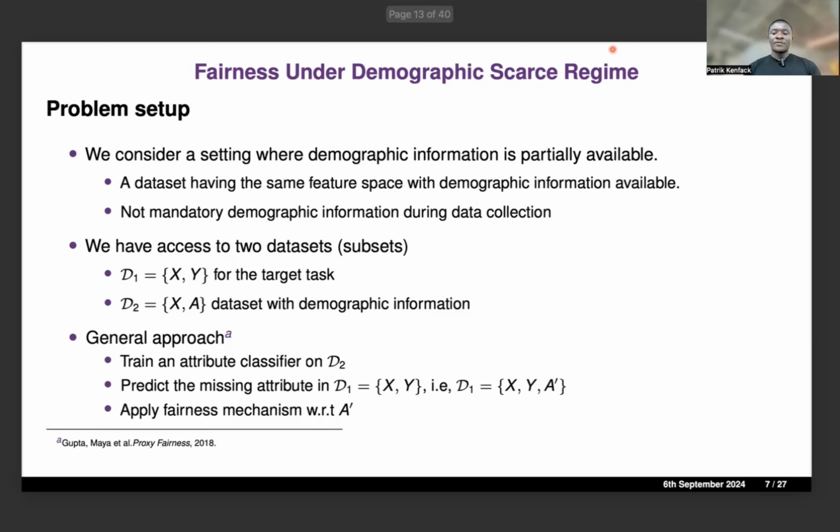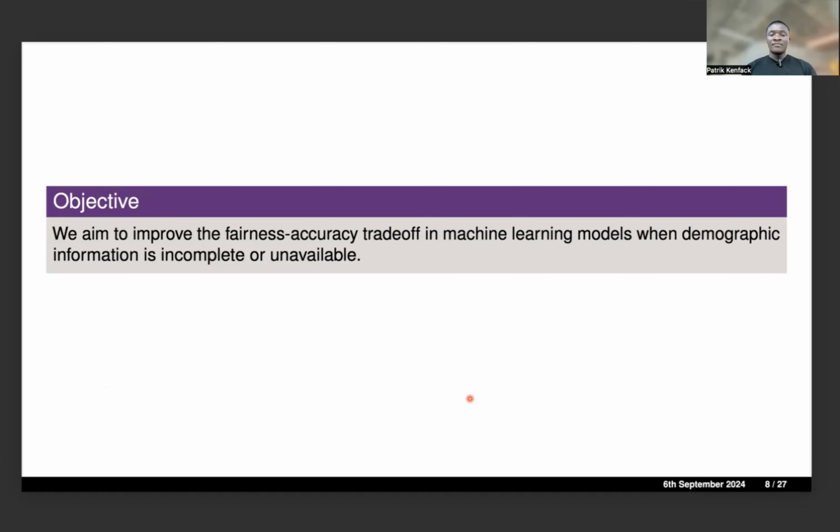So what is the general approach here? People will tend to use the data set with demographic information in order to train an attribute classifier that will predict the missing demographic information. And basically, they apply fairness constraints on the proxy or the predicted demographic information. But the problem is that this kind of method generally results in a worse trade-off between fairness and accuracy, which we aim to address in this work, where we basically aim to improve the fairness-accuracy trade-off of machine learning models when we have access to limited demographic information.